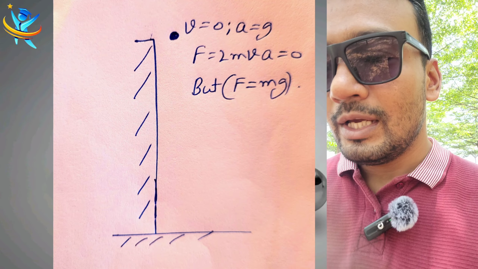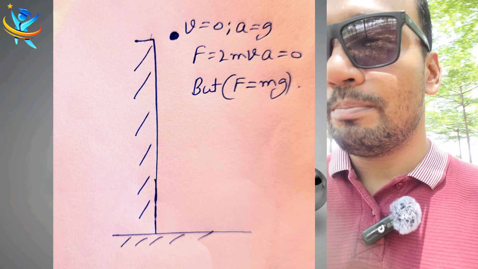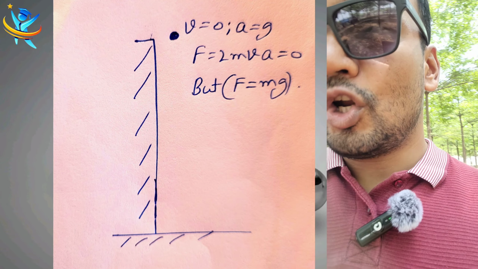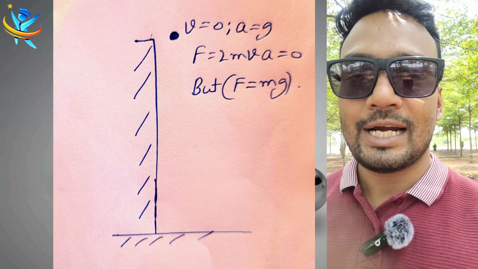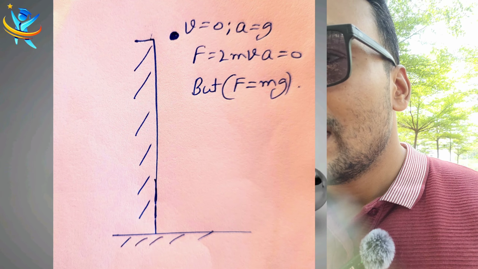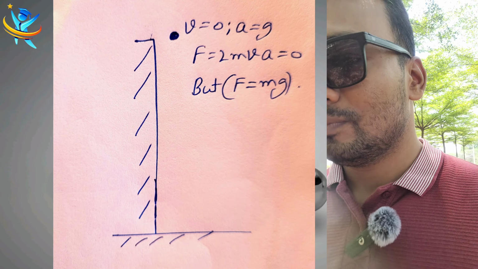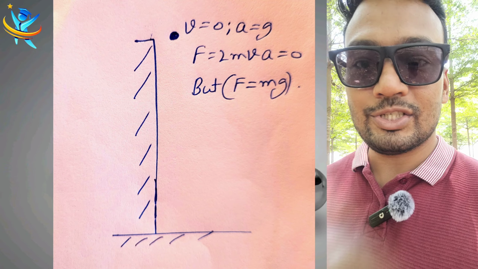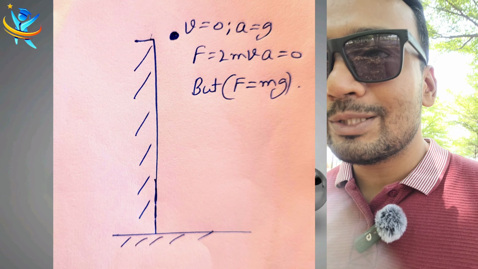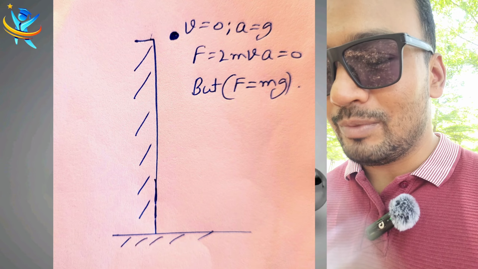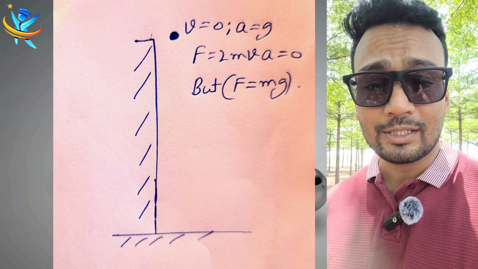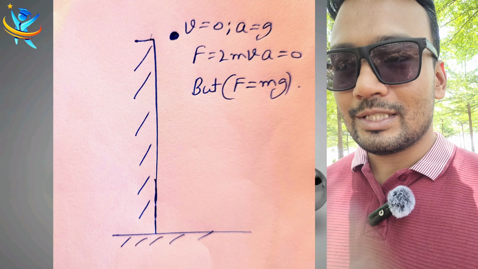Second example, imagine you are throwing a ball up. Imagine the situation at the top point, or simply you're releasing a ball from the top of a building. At exactly that moment, velocity is zero and acceleration is non-zero, right? Because downward g is acting over it. So as per this formula, the force on the body is zero. How will you imagine this situation? Velocity is zero, acceleration is non-zero, as a result force is zero. But that's not correct. mg force is acting over it. So it's not making any sense.